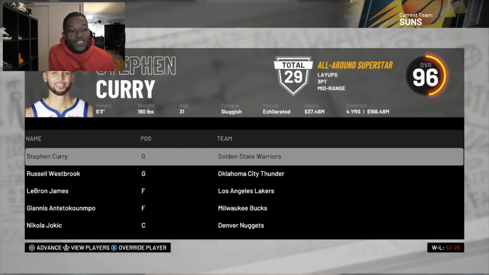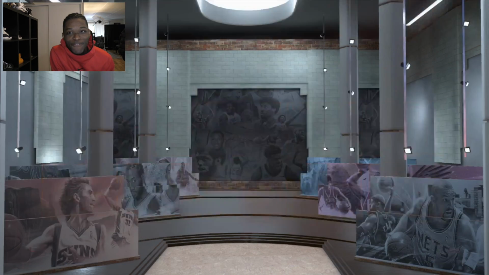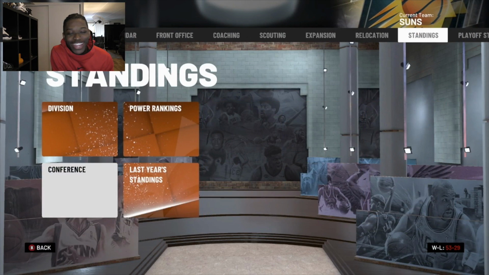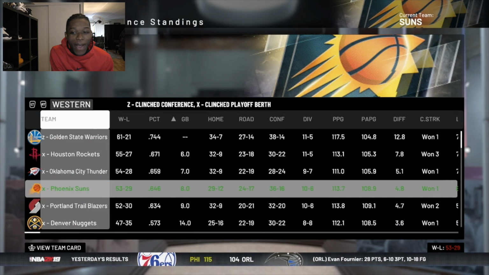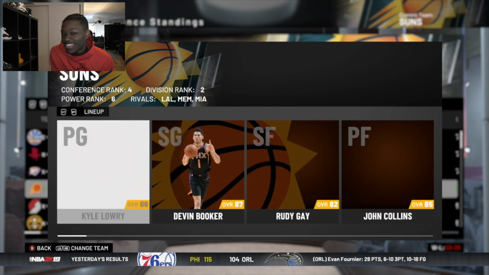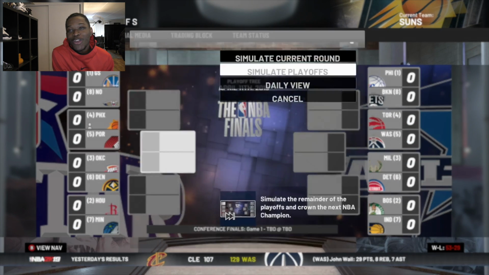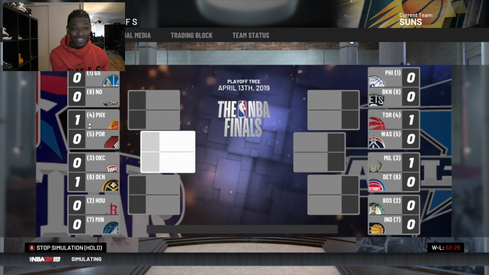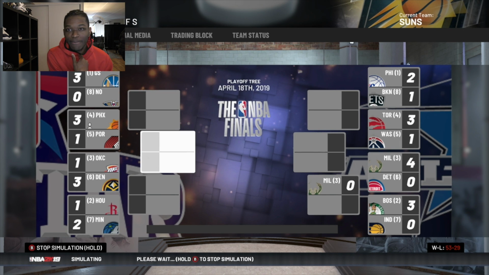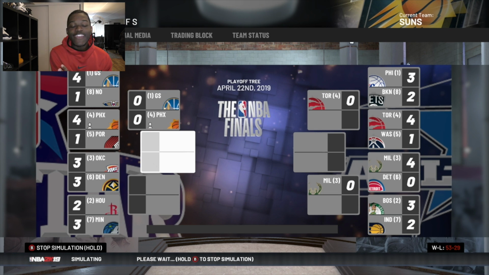Yo, the team was actually very good. They were the 4th seed without me making any trades. So the draft thing did me decent, I guess. But we don't want to be the 4th seed. We want to be the 1 seed. We want to win a championship. But can you imagine if we did this randomly and the team that they gave us was already a champion? Like, what am I supposed to do at that point? There's no rebuild if they give me a championship squad.